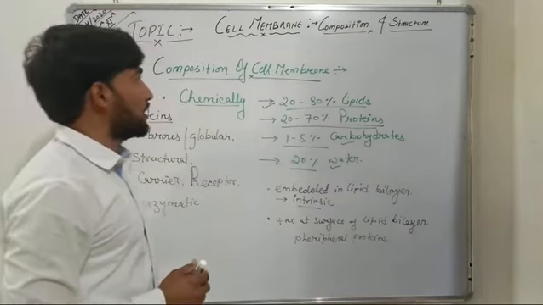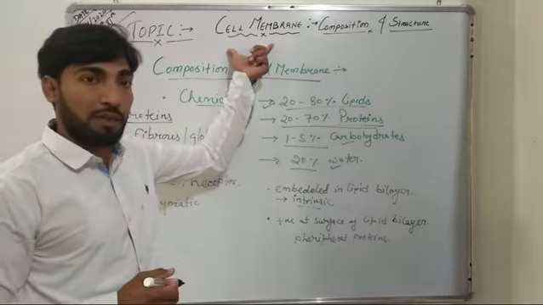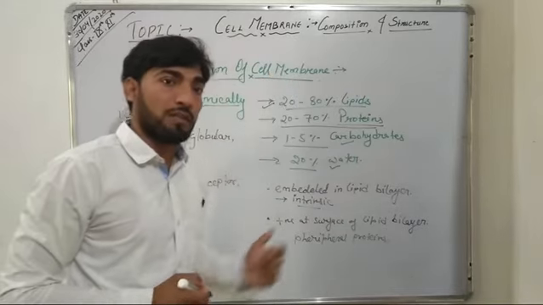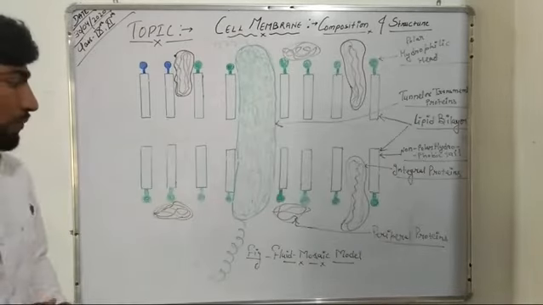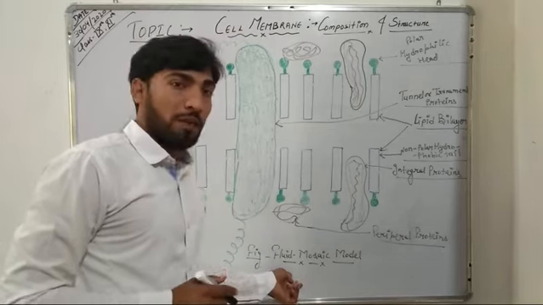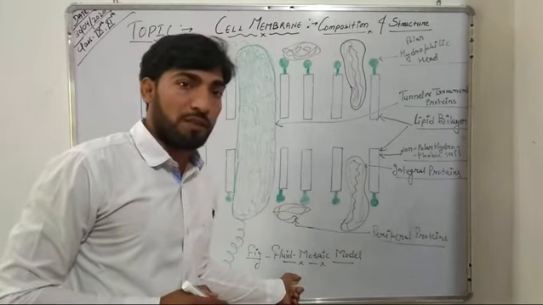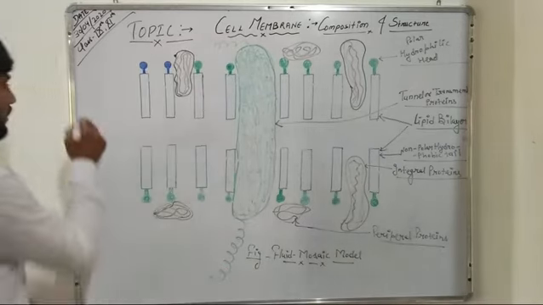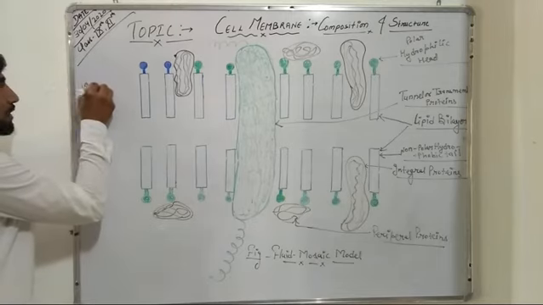Now we will discuss the structure of the cell membrane, that is, the fluid mosaic model of the cell membrane. It was proposed by Singer and Nicholson in 1972.